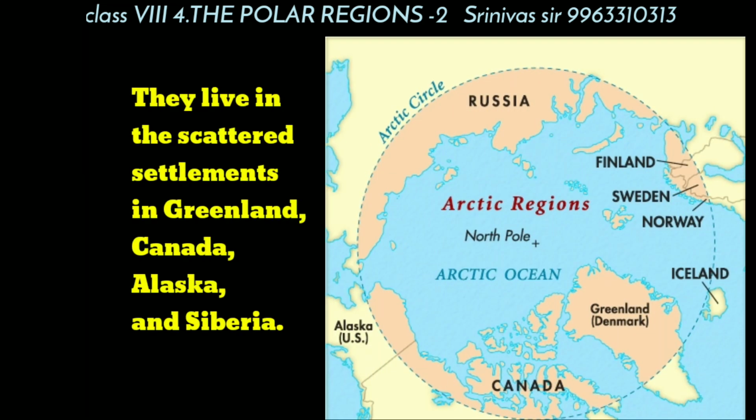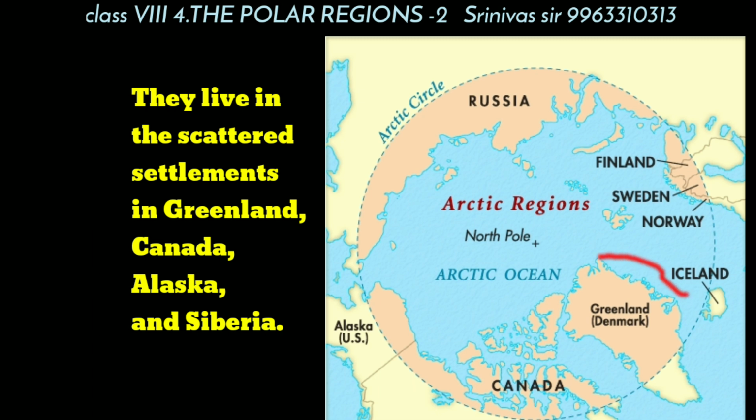The Eskimos live in scattered settlements. Settlements means the villages and towns, the place where we live. Scattered means separately. The Eskimos live in small groups, small villages or small towns, and the groups, villages and towns are far from each other.